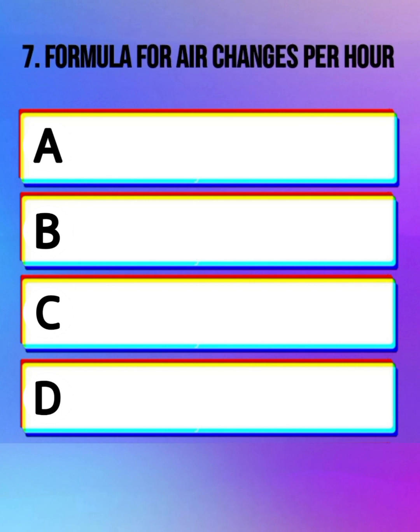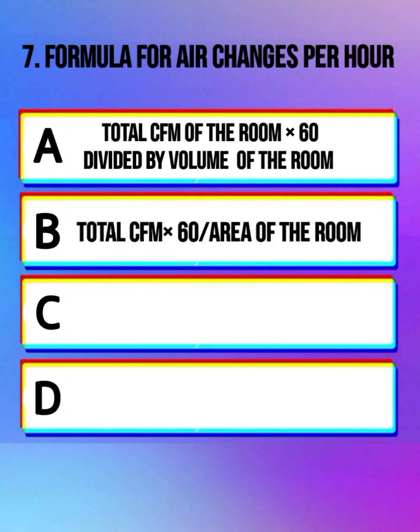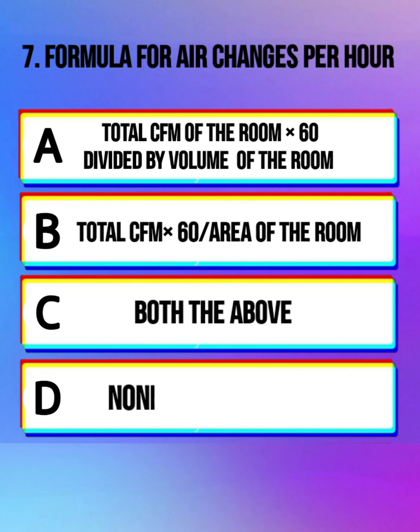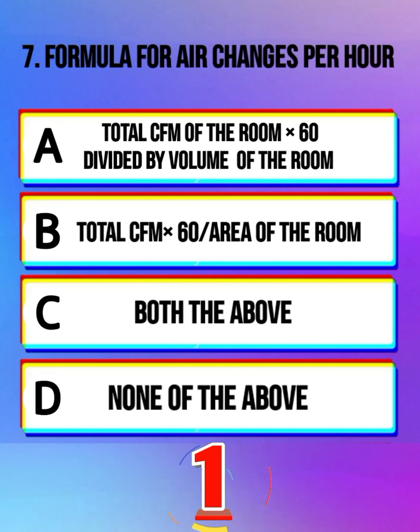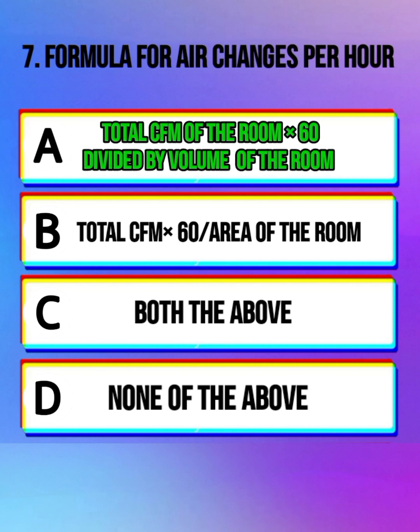Formula for air changes per hour. Total CFM of the room into 60 divided by volume of the room. Total CFM into 60 divided by area of the room. Option C, both the above. Option D, none of the above. The correct answer is total CFM of the room into 60 divided by volume of the room.